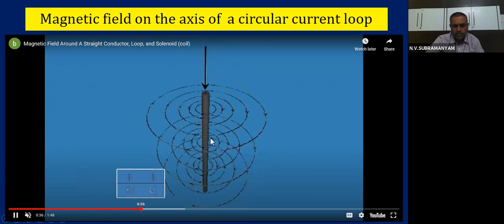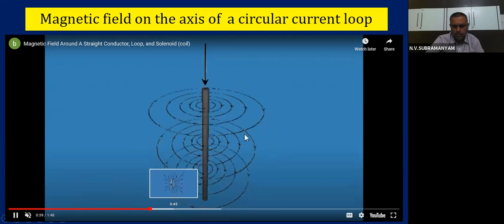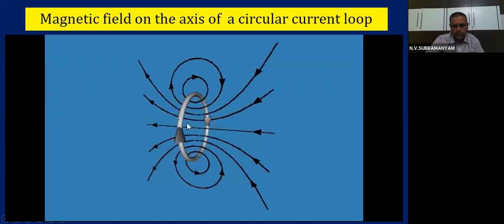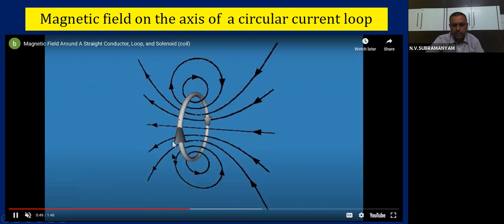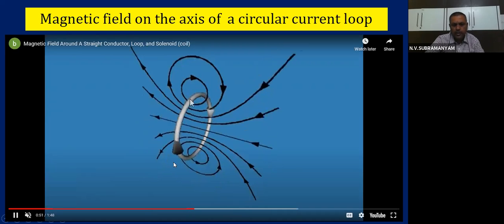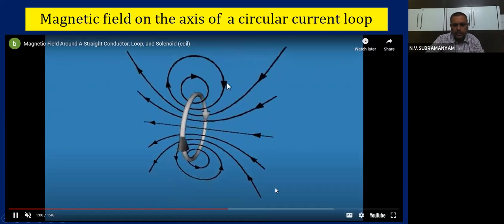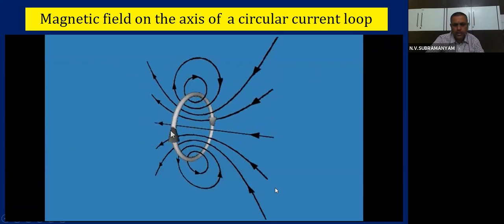Now you see it's coming up. This is a circular wire, and how are the magnetic field lines of the circular wire? They are passing through the wire like this.